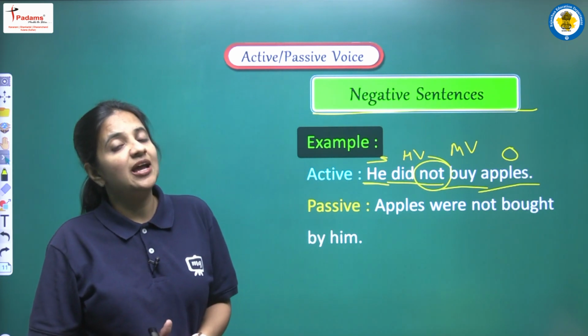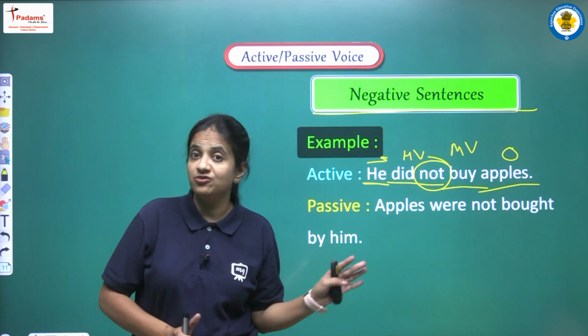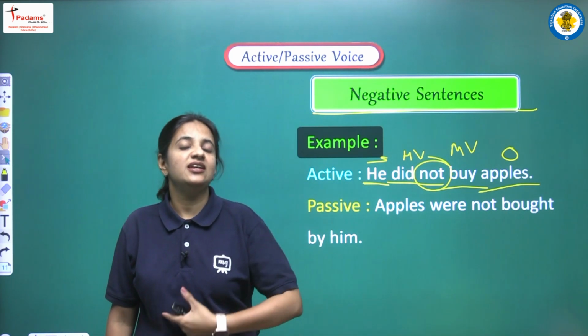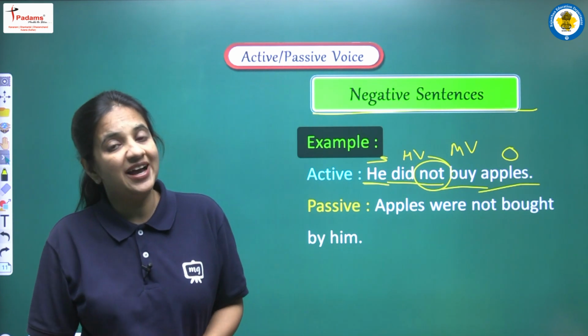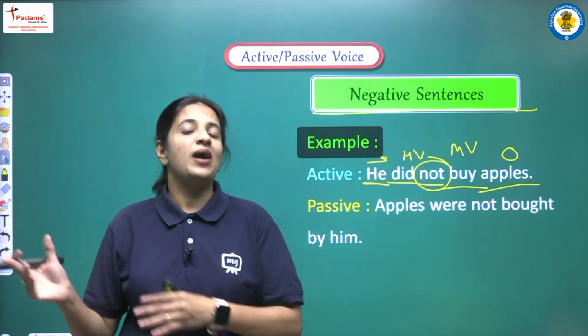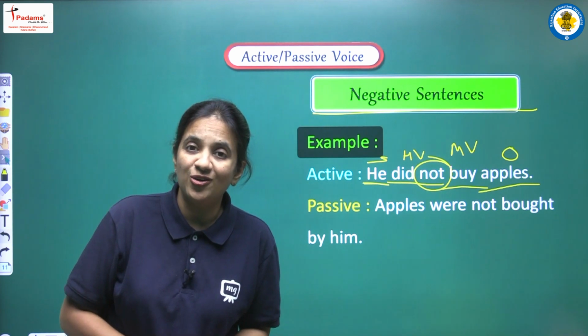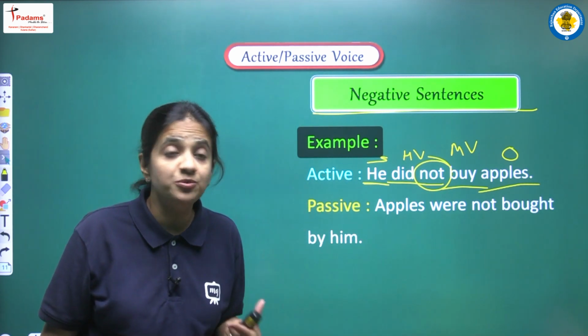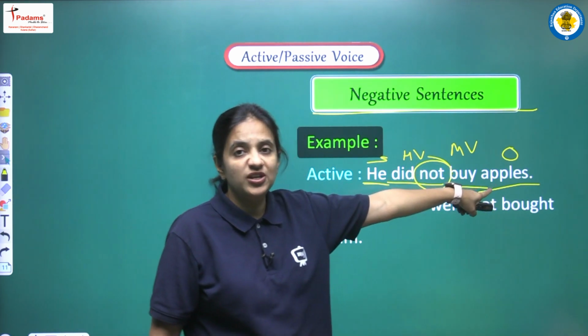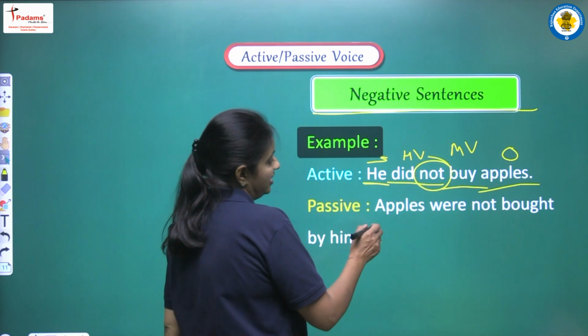Again and again I am repeating this thing, students, don't get confused. If we are given a negative sentence, or if we are given an interrogative sentence, we should not get confused about what to do now. The structure and the other rules, we have to follow exactly the same. So again the passive voice will start with our object. So what is the object? Object is apples. So we are writing apples.